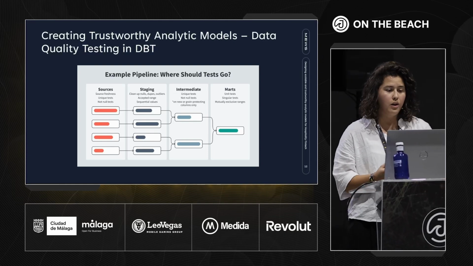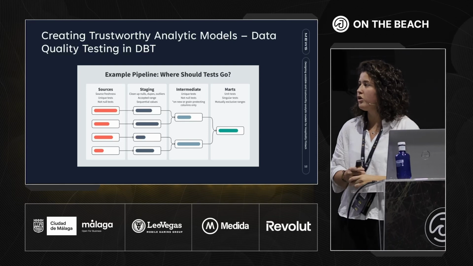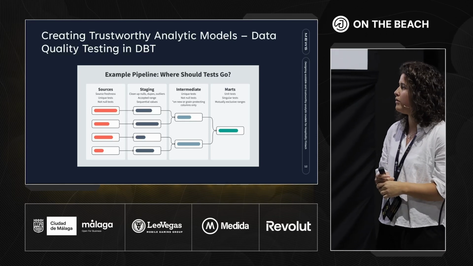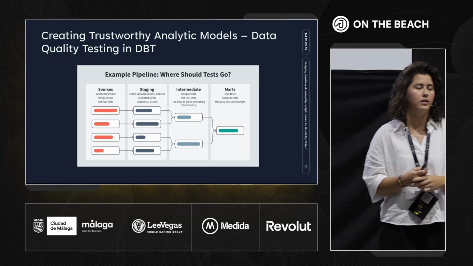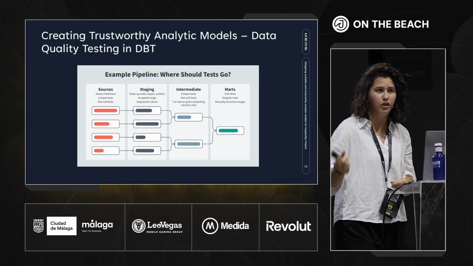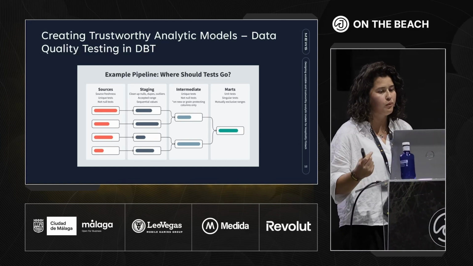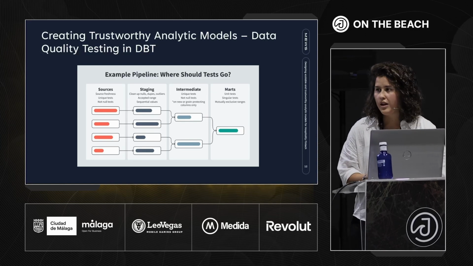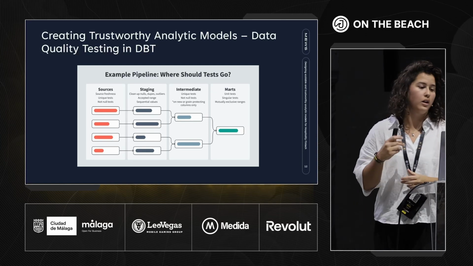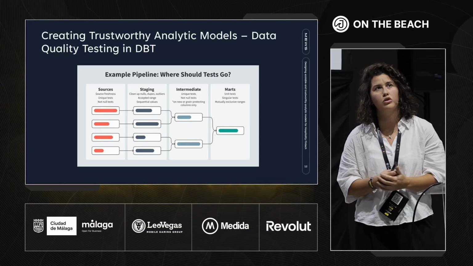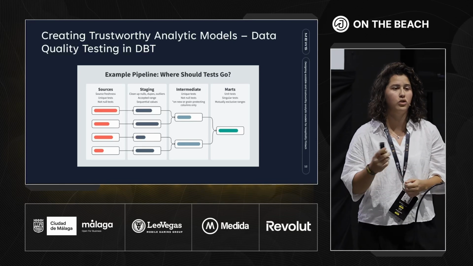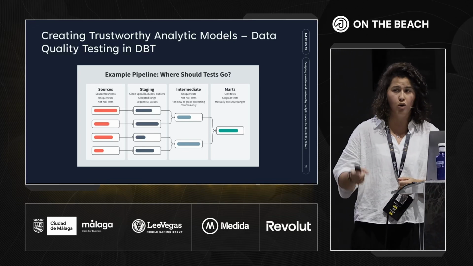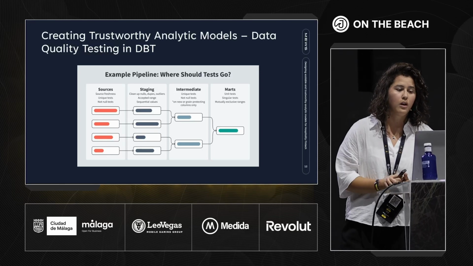In the staging layer, we would check for information like, for example, if we have a deleted transaction, it should have a deleted timestamp too. In the intermediate layer, we are searching for not null and unique tests. And also, we make sure that all transactions need to have a reported volume and reported currency.